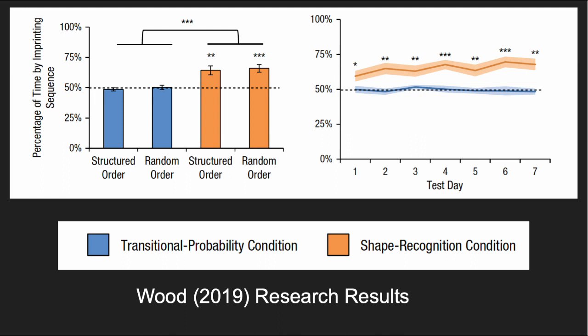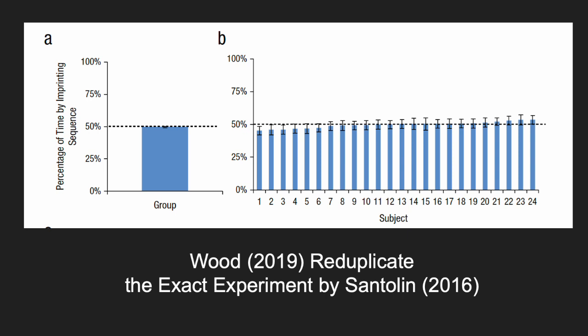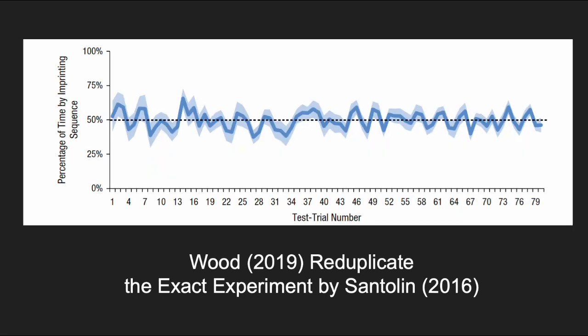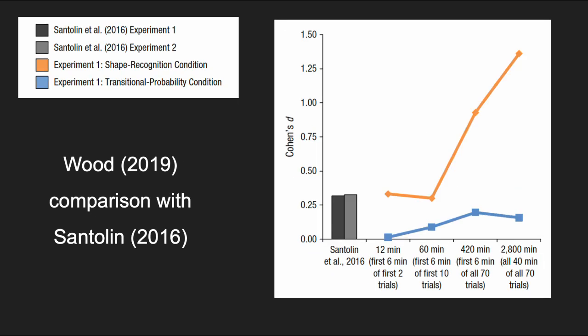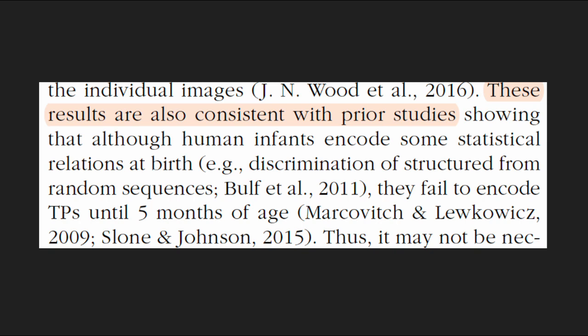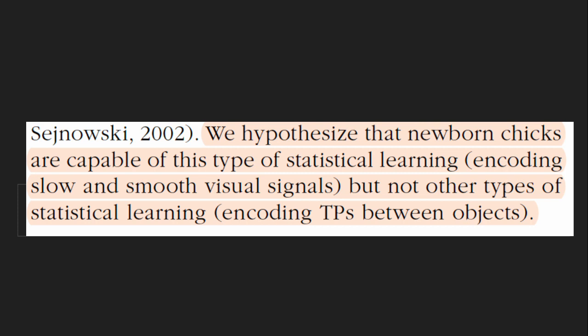In order to rule out the possible difference that results from different methods of study, Wood then repeated the exact same experiment by Santolin, but the outcome still couldn't prove that newly hatched chicks are sensitive towards transitional probability. Wood concluded that due to the limitations of Santolin's experiment, the result might be inaccurate. The new experiment agreed with the results from previous studies. Human and animal infants are not able to encode transitional probability, but they do demonstrate other statistical learning abilities.